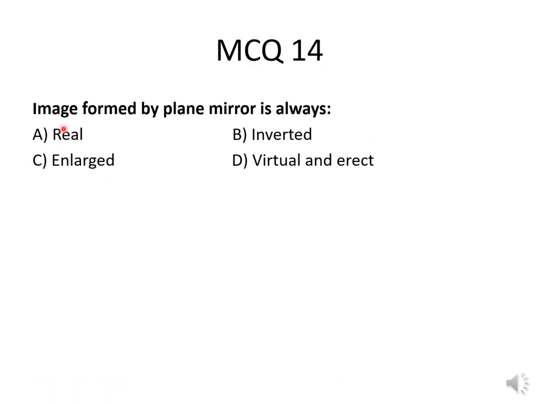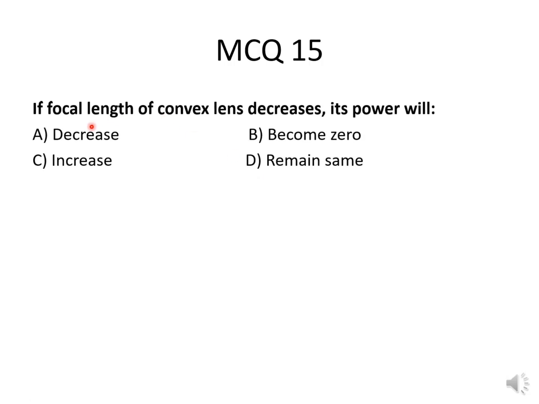MCQ number 14. Image formed by plane mirror is always real, or inverted, or enlarged, or virtual and erect. The correct option is virtual and erect. MCQ number 15. If focal length of convex lens decreases, its power will decrease, or become zero, or increase, or remain same.